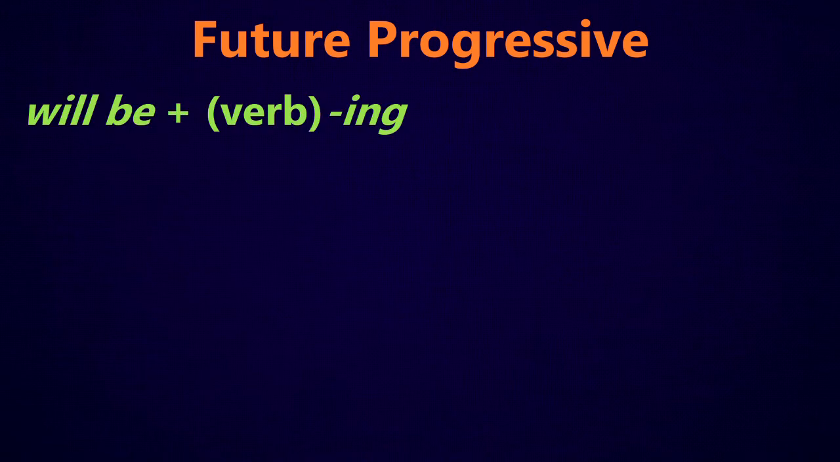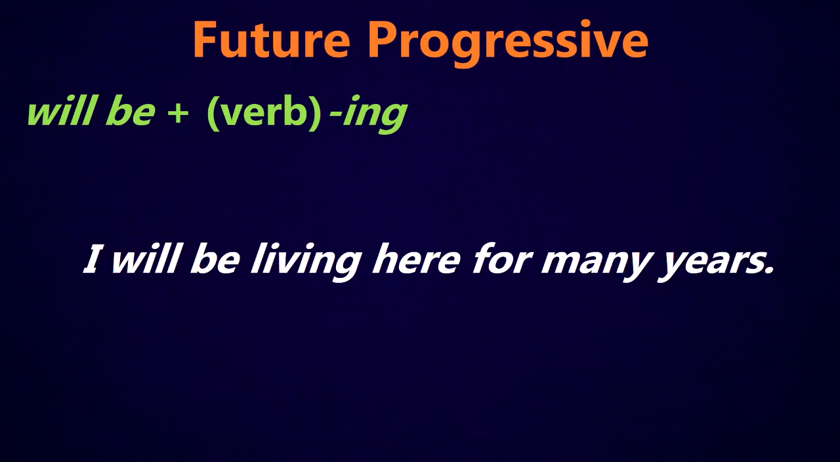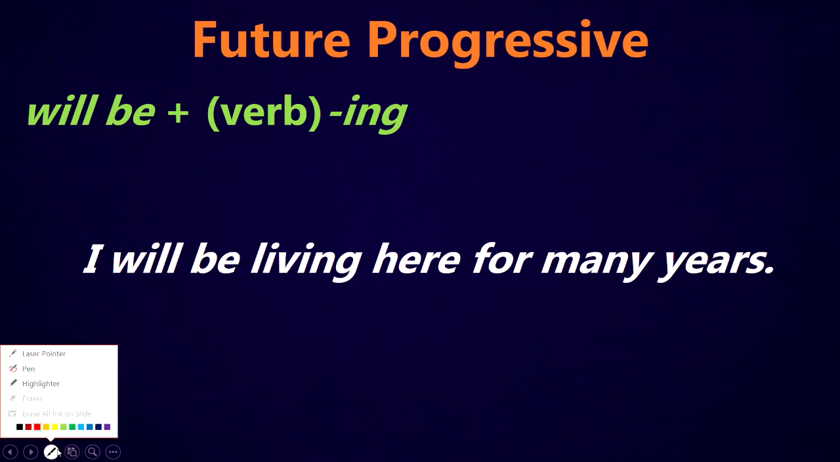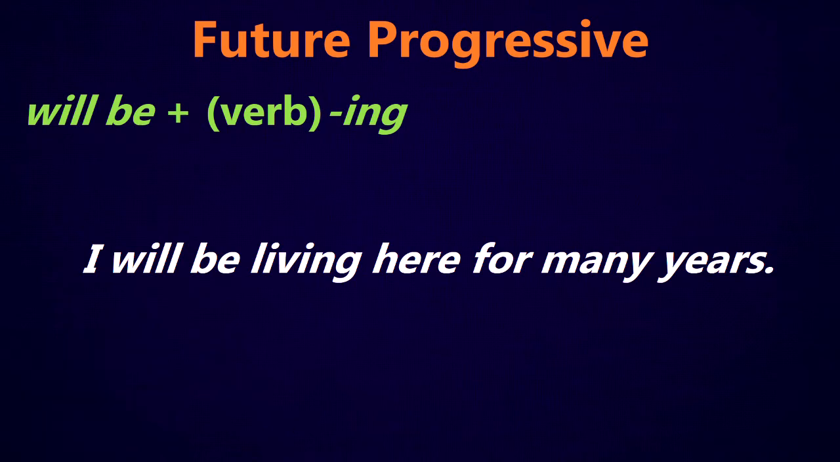So the basic future progressive is using will be plus your main verb and ing. For example, I will be living here for many years. So here, if we use the main verb live, then the full verb would be will be living.